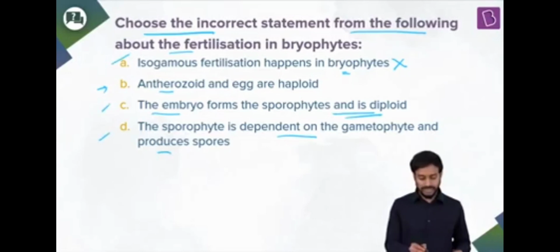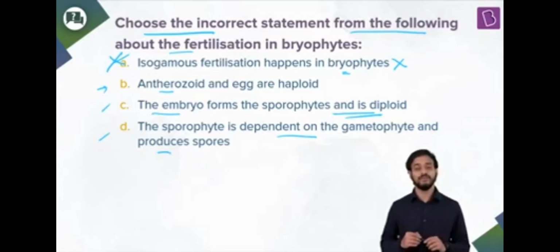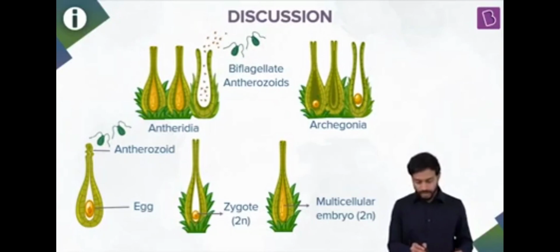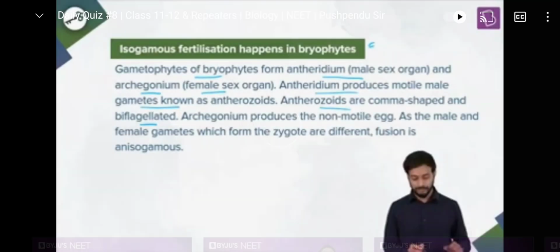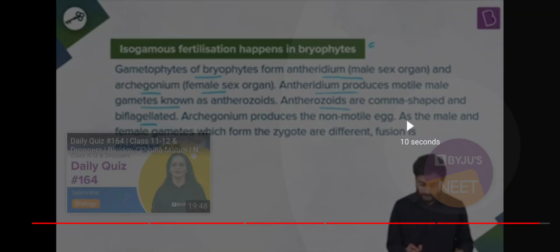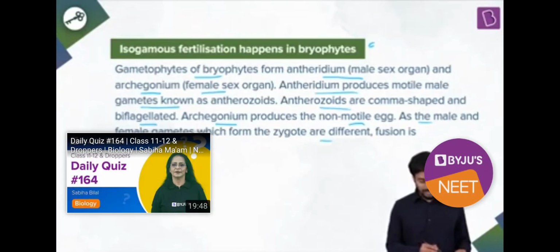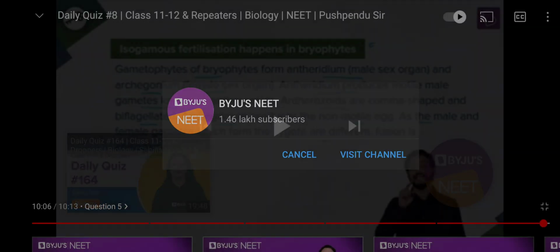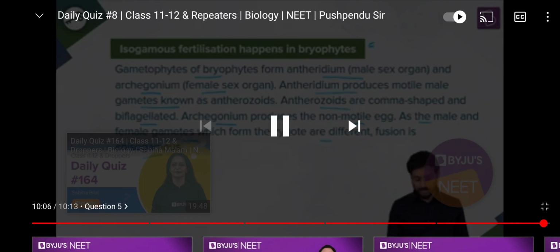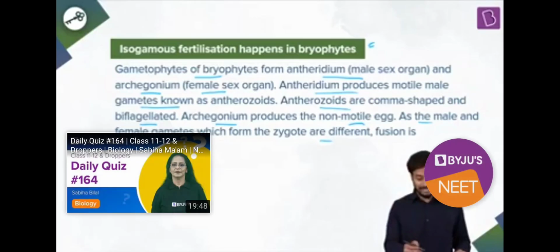The answer which is incorrect is option A. Option A is incorrect. You see, isogamous, archegonium. So the answer is that isogamous fertilization happens in bryophytes, because we have to choose the incorrect statement and this is incorrect.